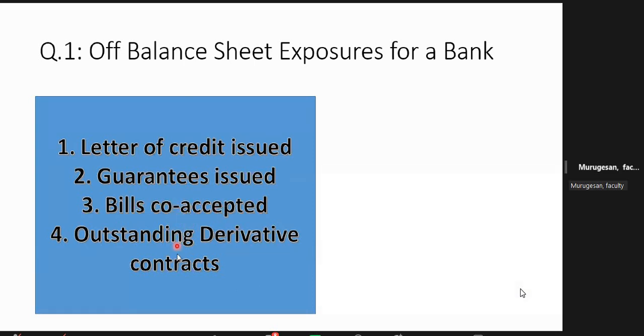Buyer's bank, that is called bills co-accepted. And outstanding derivative contracts are also contingent liabilities. These are also called contingent liabilities. The first 3 are called non-funded credit. The fourth, derivatives, is not a credit, it's a hedging product, but all four are called off-balance sheet exposures for a bank. Agreed? Number one, a simple question, we will go fast.